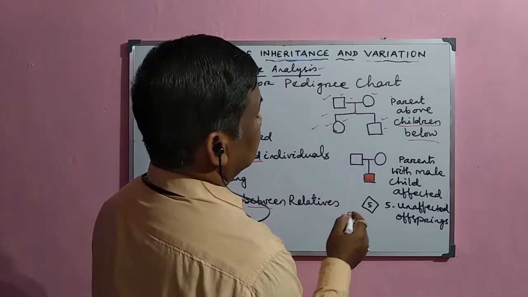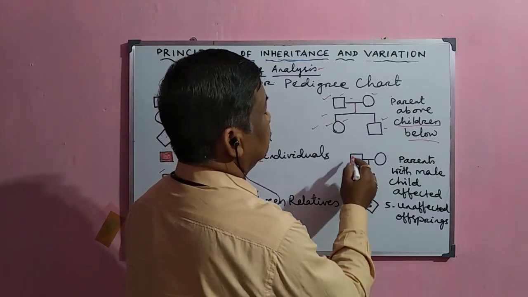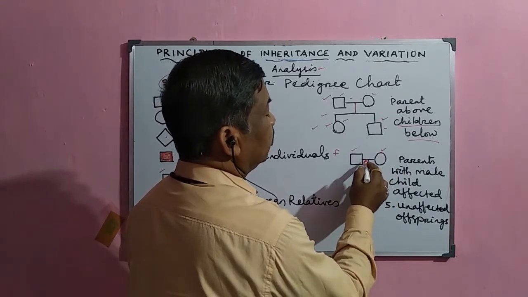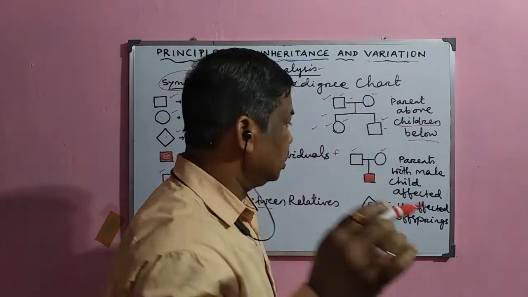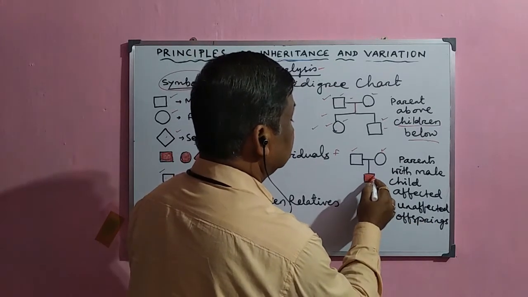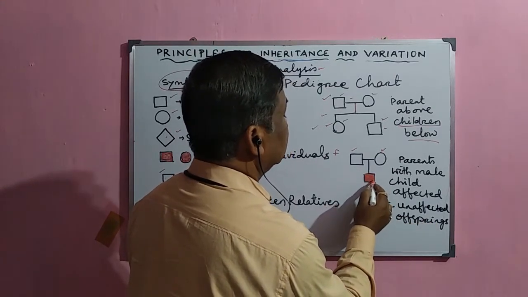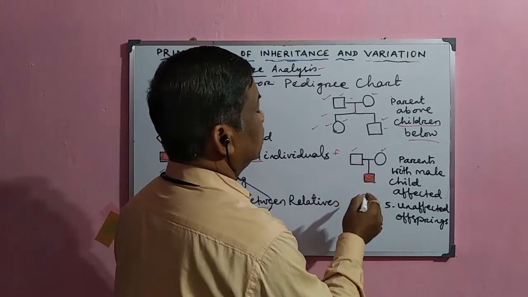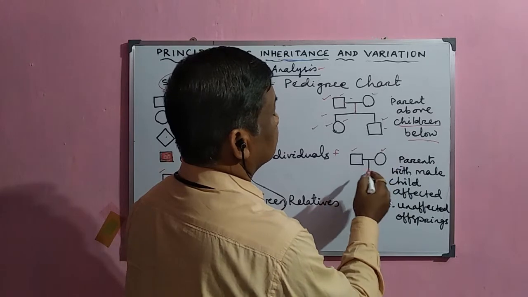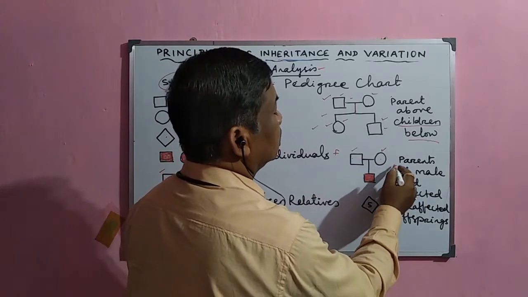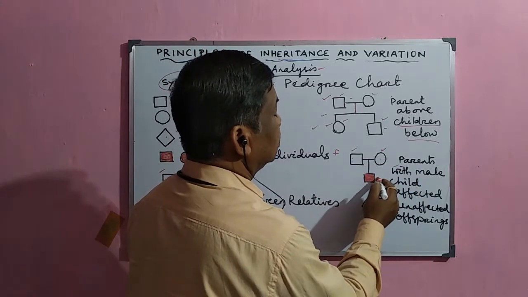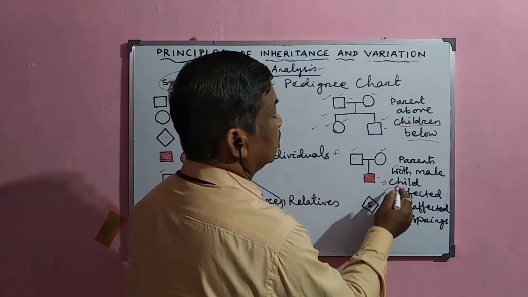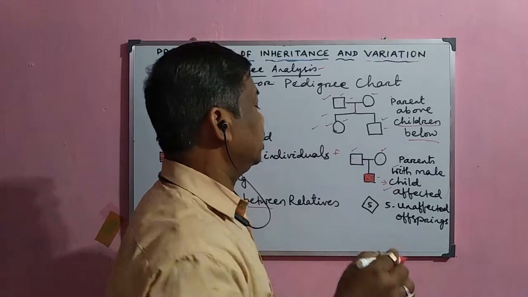Now, when there is an affected child, this is the father and this is the mother, and from them this is the child, and when it is given red color, a solid red square, then it is the symbol of an affected male child.